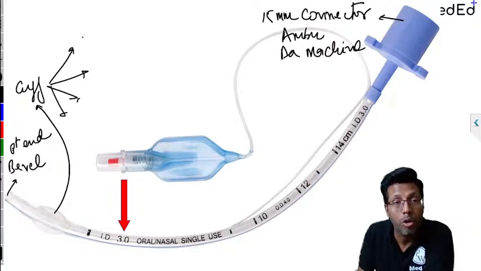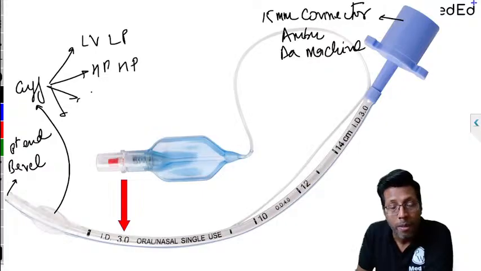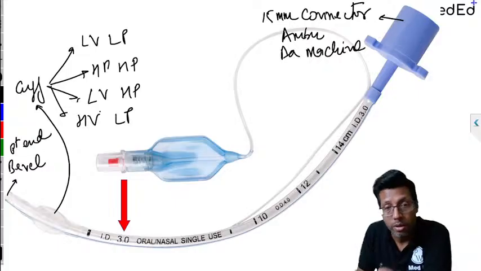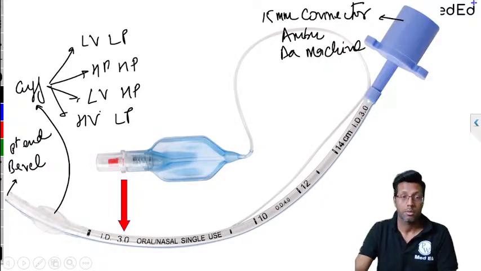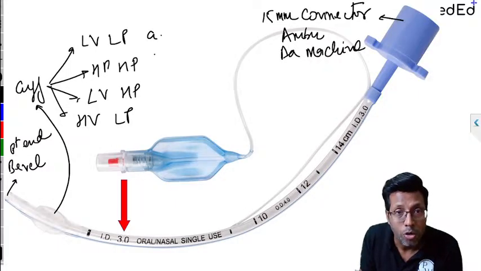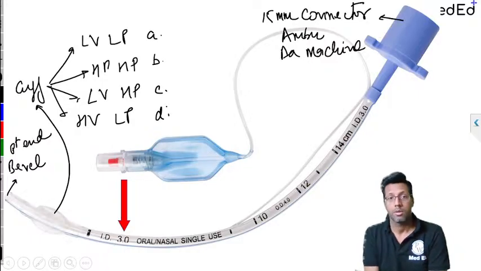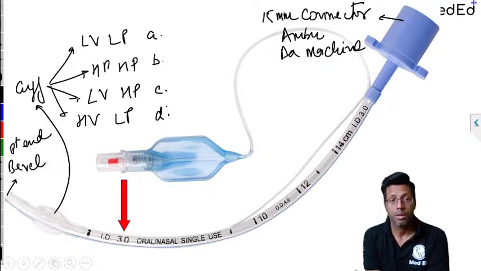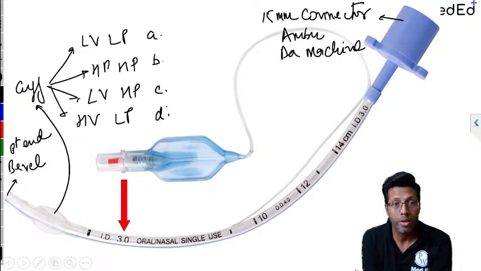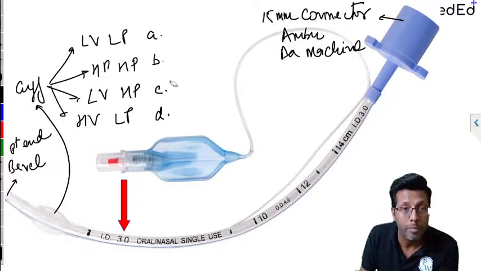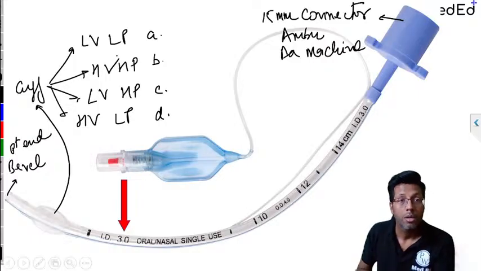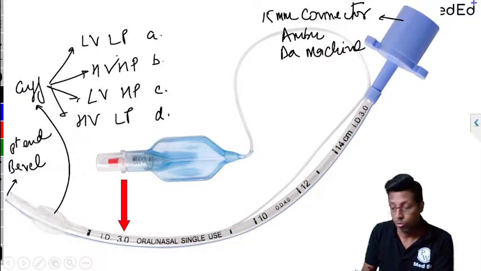I'll give you 4 options: option A, low volume, low pressure; option B, high volume, high pressure; option C, low volume, high pressure; option D, high volume, low pressure. Yes, anyone?